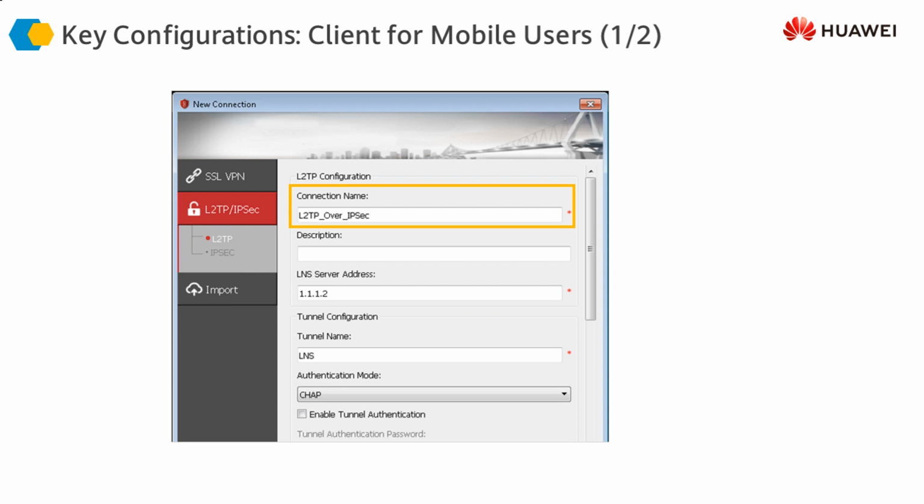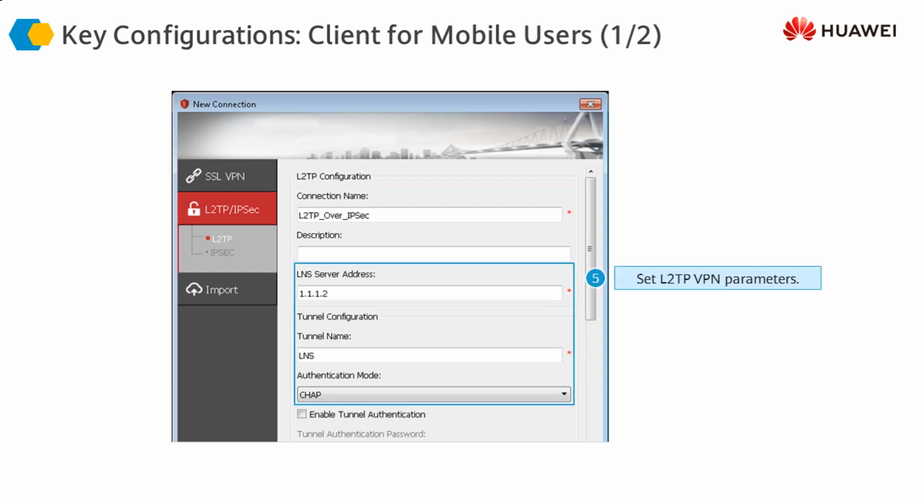In the L2TP configuration, we have to define the connection. Whatever connection we want to define, we have to name it. This is the IP address of the firewall. Then we name the tunnel, and this is the L2TP authentication mode, whether we want to use CHAP for authentication. So this depends on what authentication mode we want to use on the L2TP side.